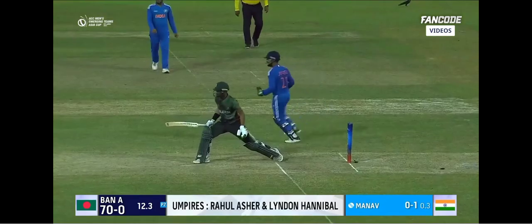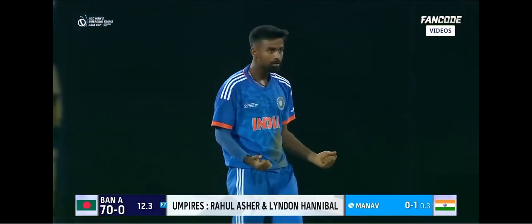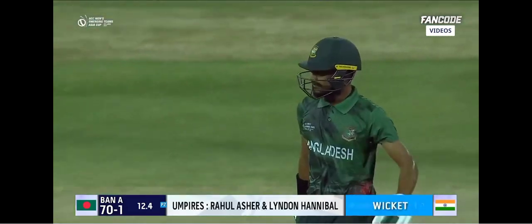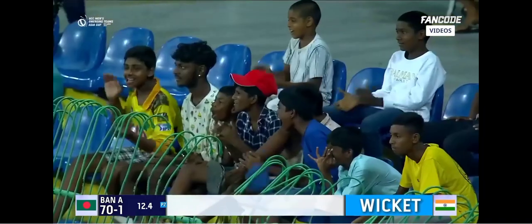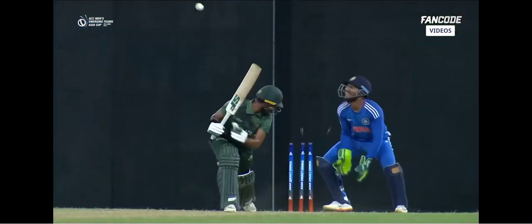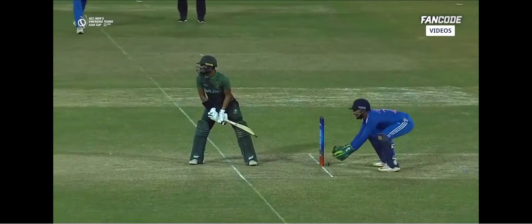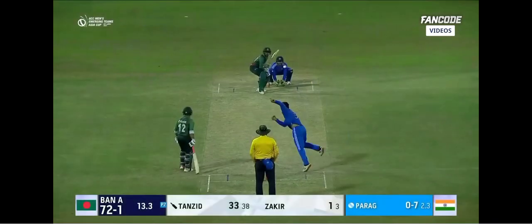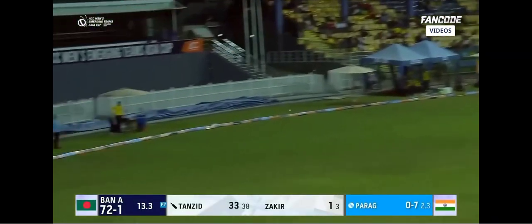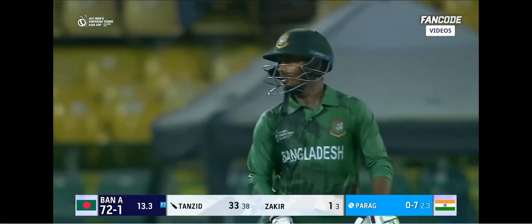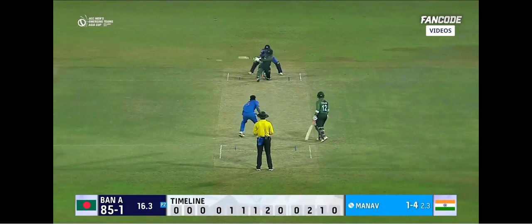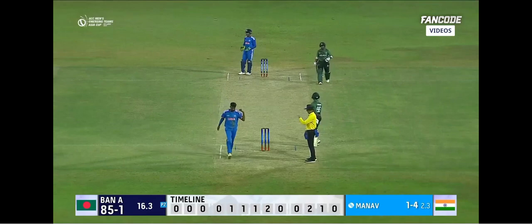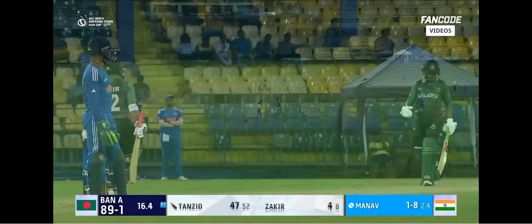Yes! Played on, and Manav Suthar has brought about the breakthrough. Naim Sheikh drags it back onto his stumps. He's disappointed. And India is striking. Ball did grip the surface and it turned back into the left-hander who wanted to go for the expansive drive. A hit away in that mid-wicket region for 4. Well struck here. Anticipated that turn. Now, that was short, and it was just asking for punishment and got what the ball deserved.